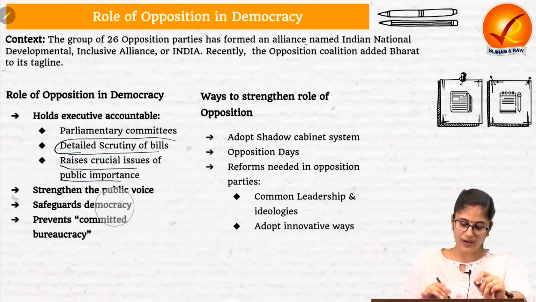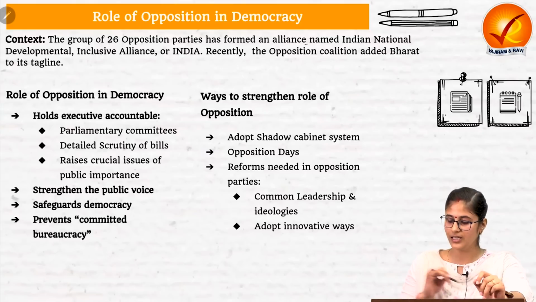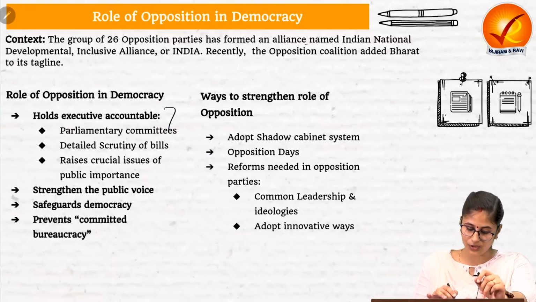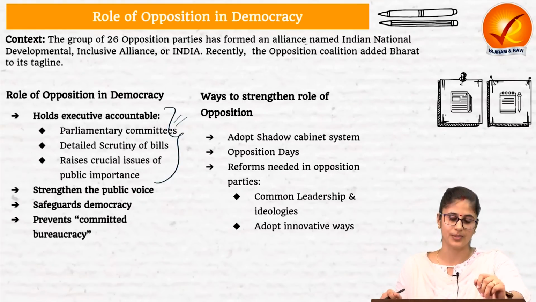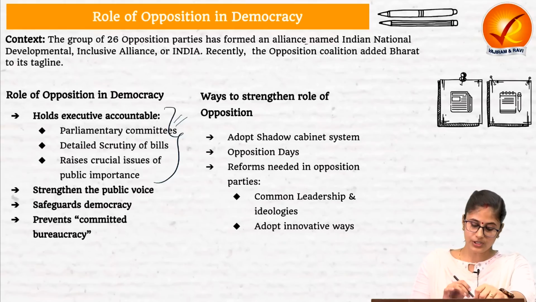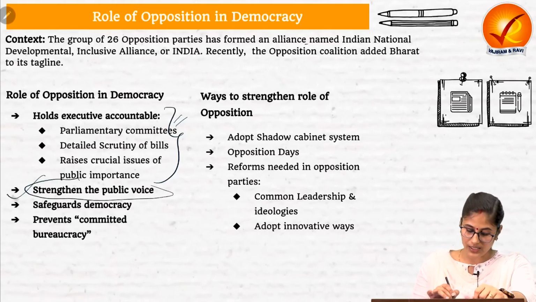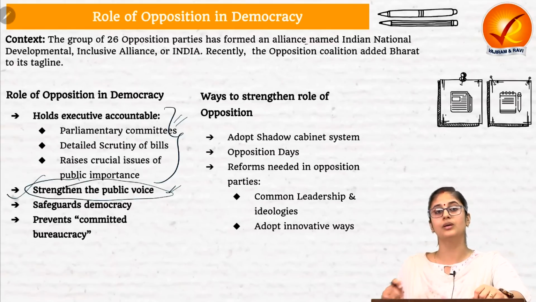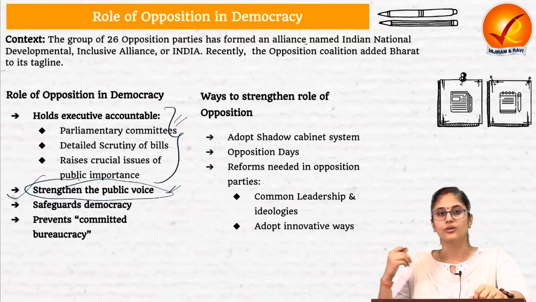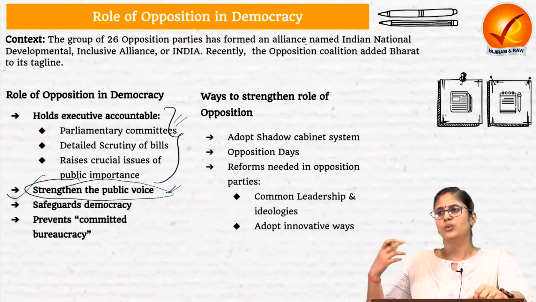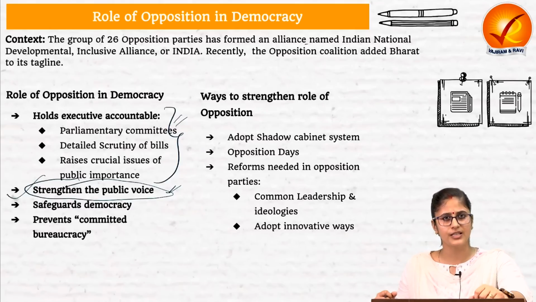So, on account of lack of requisite numbers, the opposition political party is not able to hold the executive accountable, which is one of its crucial functions. Then the opposition political party plays a very crucial role in strengthening the public voice. How? By supporting social movements relating to doing away with corruption and the rise in inflation in India.